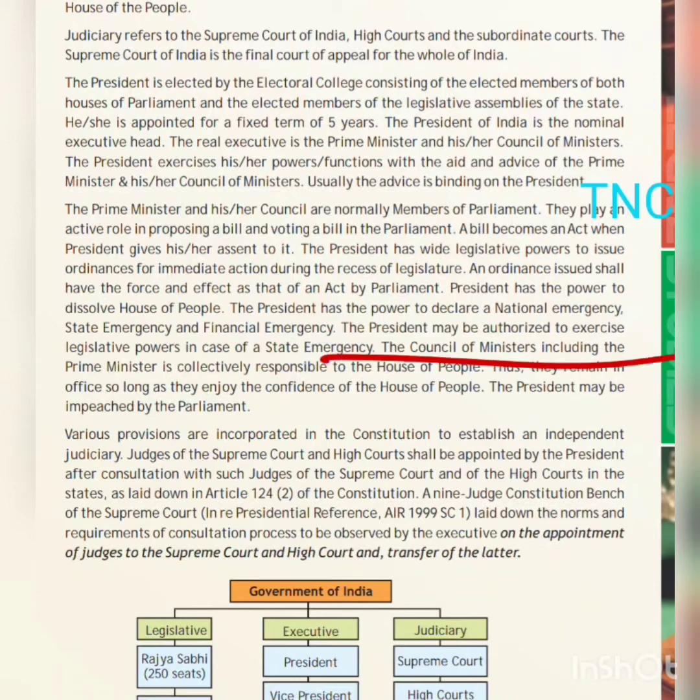Council of Ministers, including the Prime Minister, is collectively responsible to the House of People. Remember this thing, Council of Ministers are responsible to the Lok Sabha. To whom they are responsible? To the Lok Sabha. So they remain in office so long as they enjoy the confidence of the House of People.